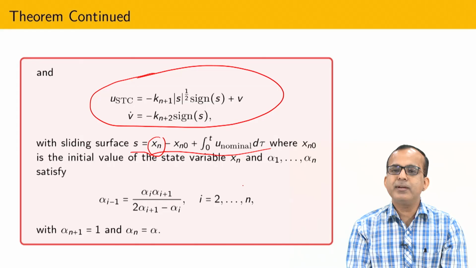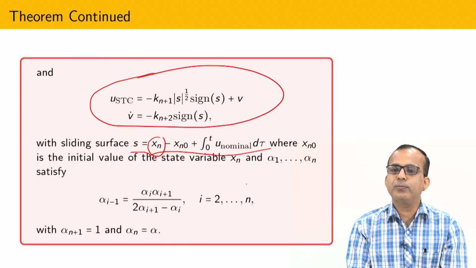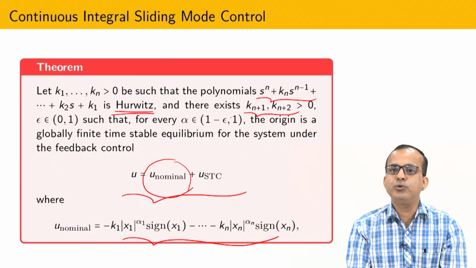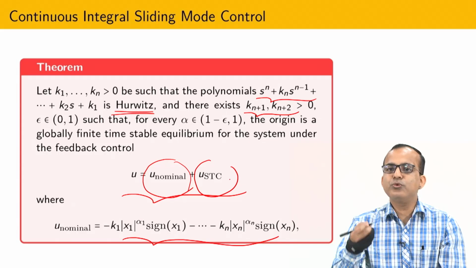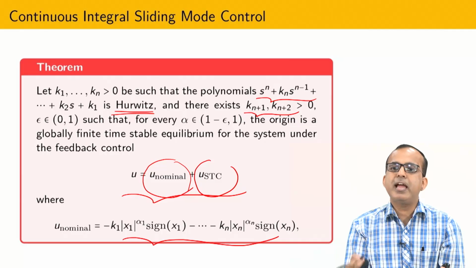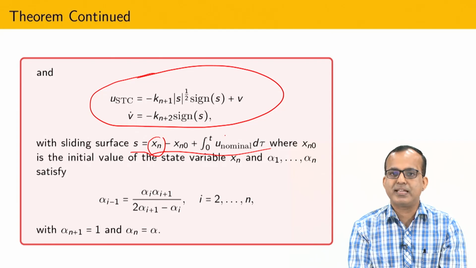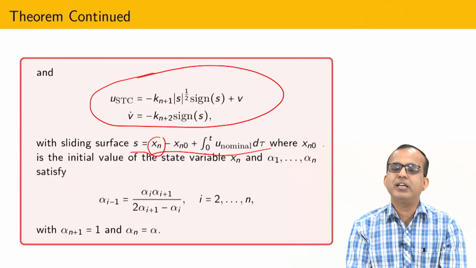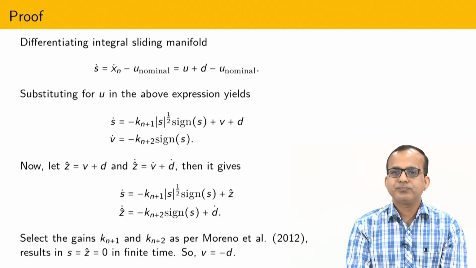Okay, and in this way, in the presence of uncertainty, with the help of the super twisting, you can see that again the discontinuous term is going to appear not on the nth derivative, but on the n plus 1th derivative. So the n plus 1th derivative is v dot minus k n plus 2 signum s. So again I have a solution in the Filippov sense, and in this way we can realize any order sliding mode control, and the control is also continuous.